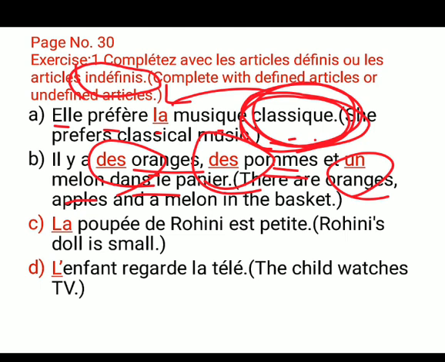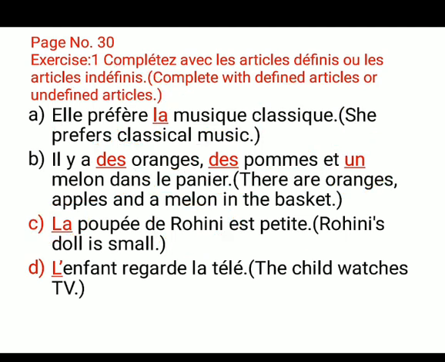Now the next one: Rohini's doll is small. Here it is defined. Whose doll is this? Rohini's doll is this. So that's why they are using the definite article. Like this, you have to put the definite or indefinite article according to the sense of the sentence. So I hope you are able to do this.